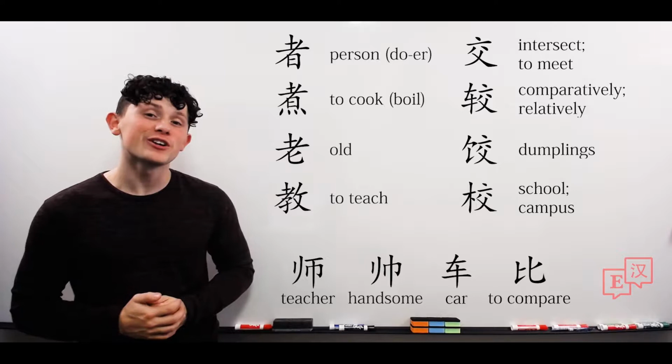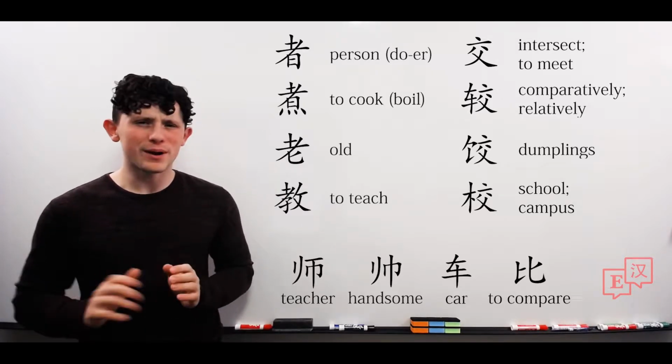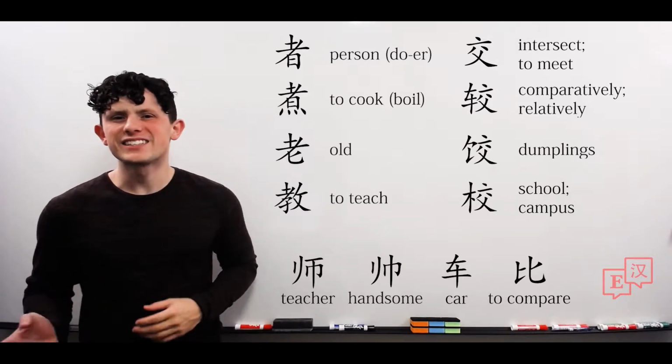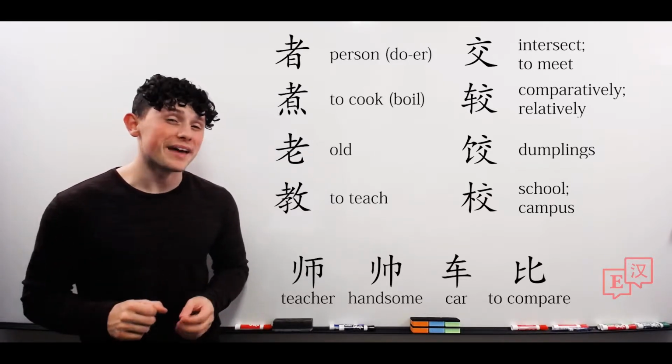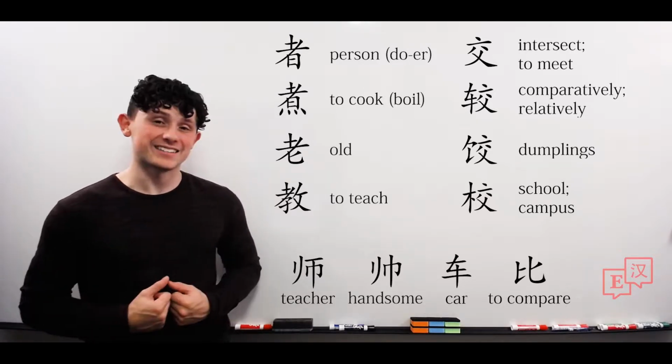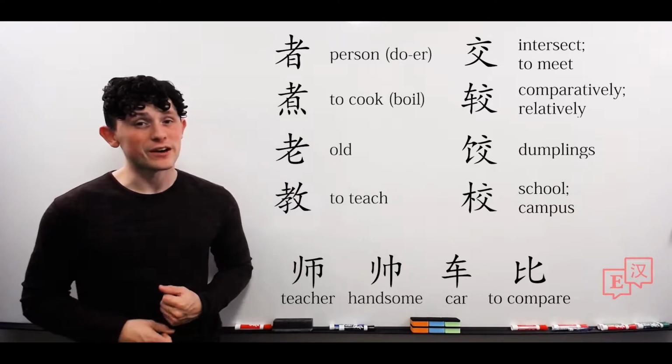After which, we will learn how to compare. And not comparisons like this thing doesn't have that thing's quickness, but actually this is more than that, or this is less than that. But first, we have the character ja.